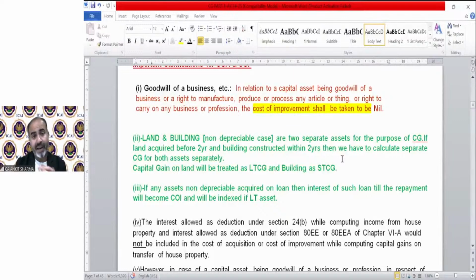In this case, land will be long-term capital gain and building will be short-term capital gain. So if in any question, land and building sale consideration and cost have been given separately, and the year of purchase etc. given separately, then you have to calculate the gain also separately.